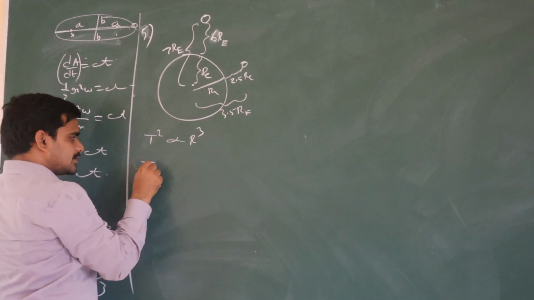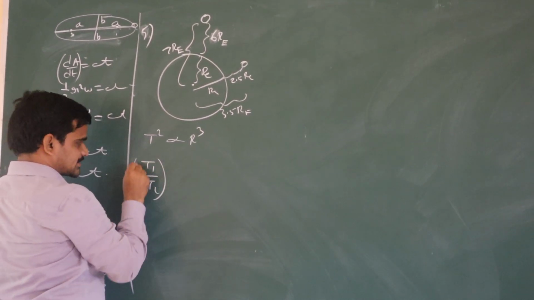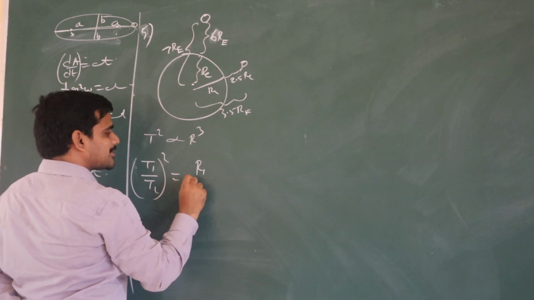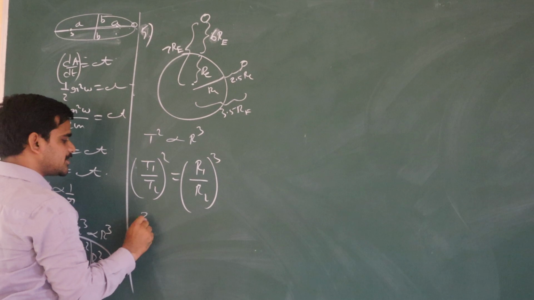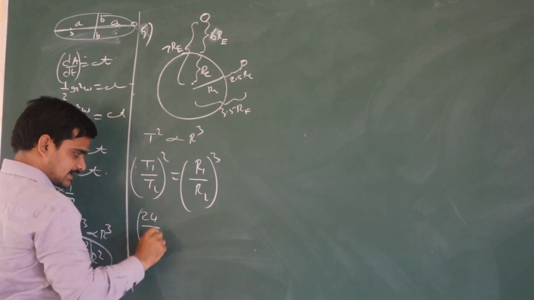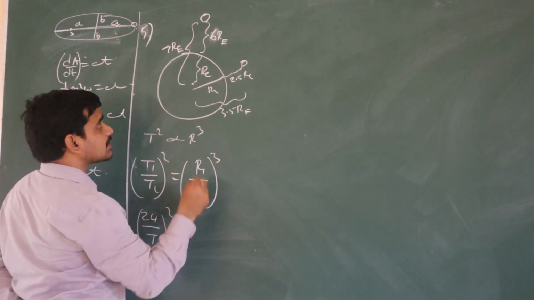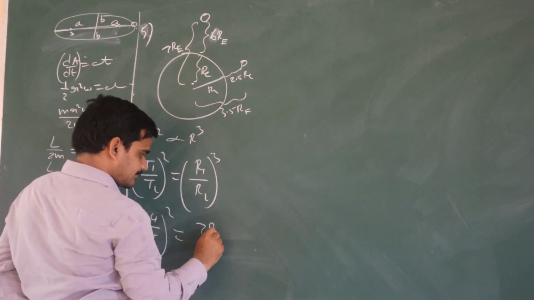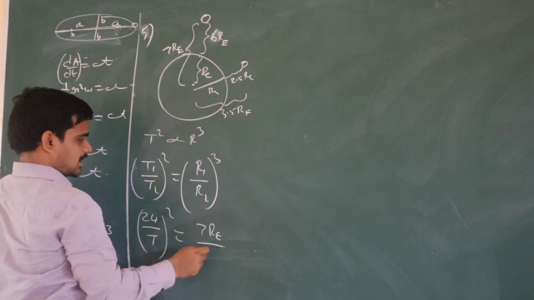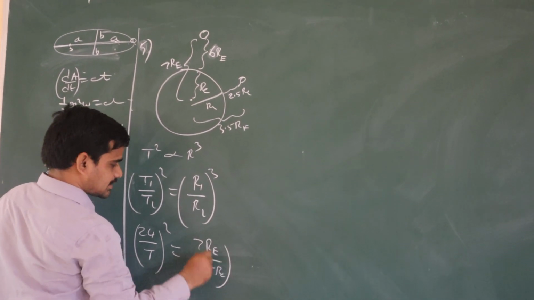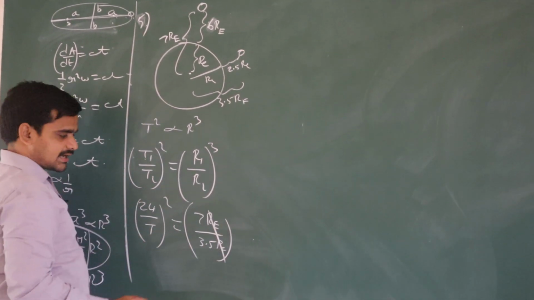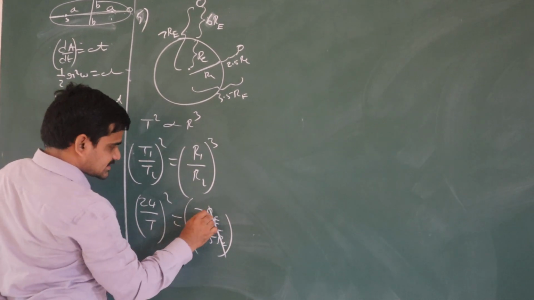Correct? (T1/T2) whole square is equal to (R1/R2) whole cube. T1 is given, 24 hours. T2 we have to calculate. (24/T2) whole square is equal to R1, that is 7 R_E, by R2, that is 3.5 R_E. R_E cancels. I can write this as 70 by 35.